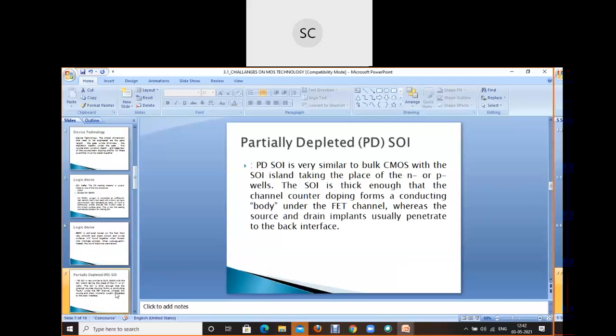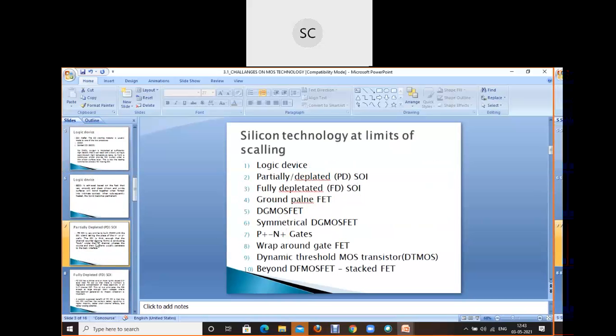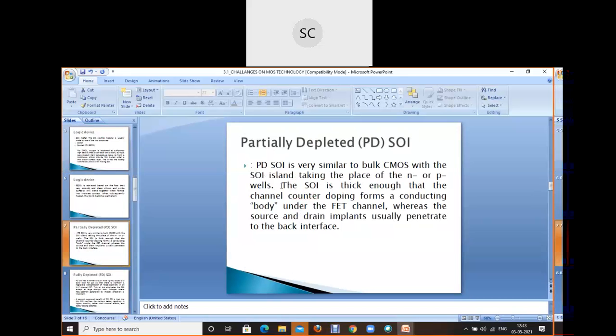Partially depleted SOI क्या रहता है? The second point of our limits to scaling, limits of scaling of silicon technology, is partially depleted: a bulk CMOS with the SOI isolation taking the place of N minus or P minus.